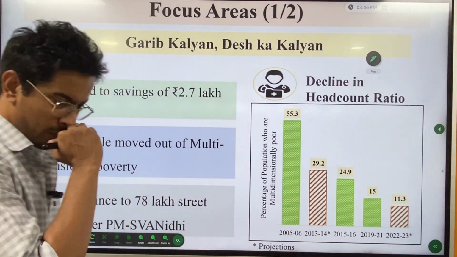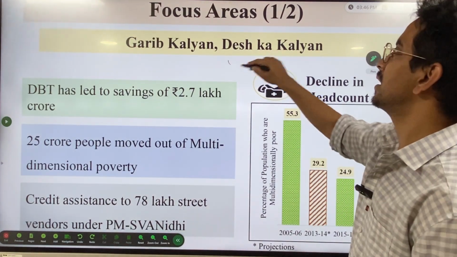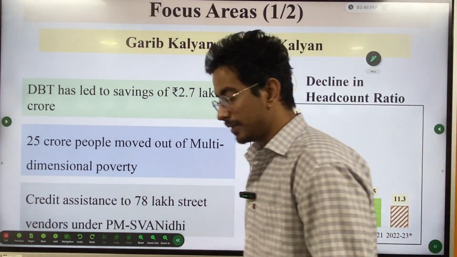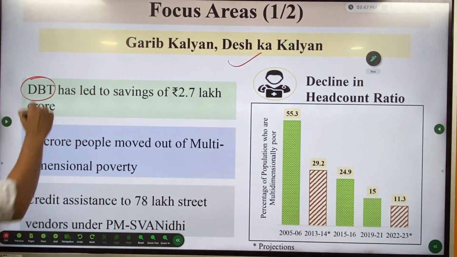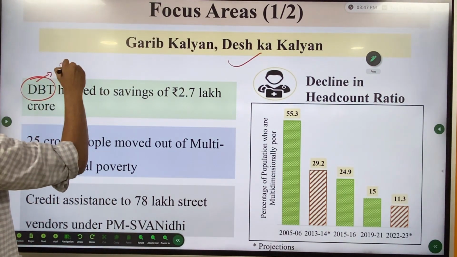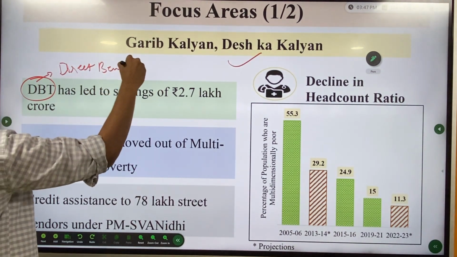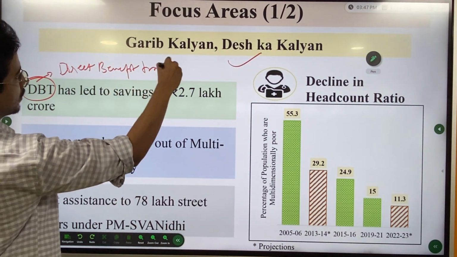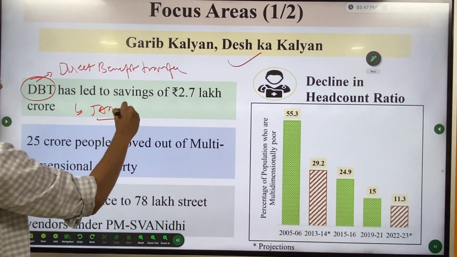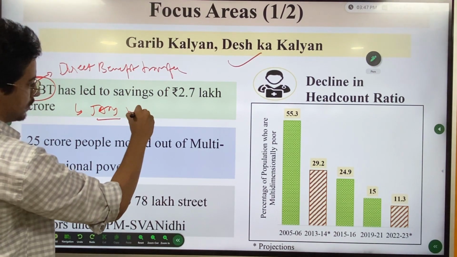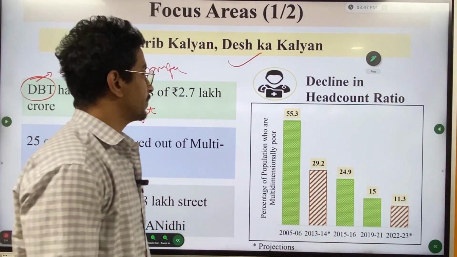Then there are many focus areas. First one is Garib Kalyan, Desh Ka Kalyan. Here, the DBT has led to a saving of 2.7 lakh crore. What is this DBT? Direct benefit transfer through JAM Trinity. So friends, you need to tell me the full form of JAM Trinity in the comment section below.